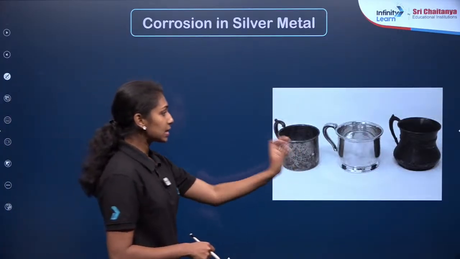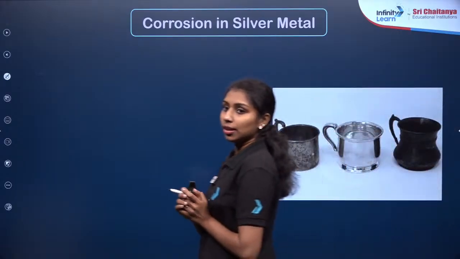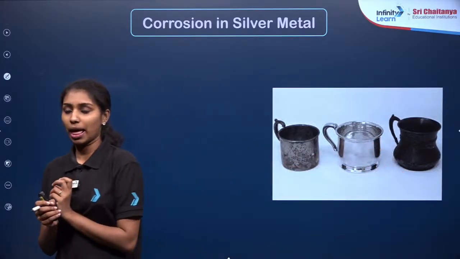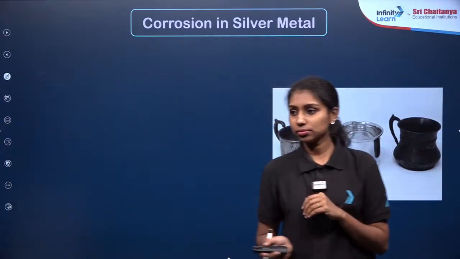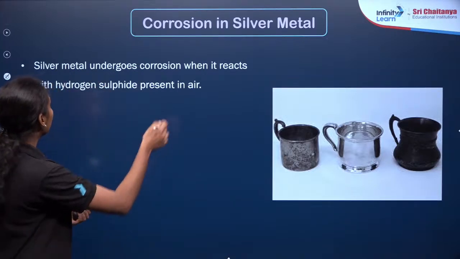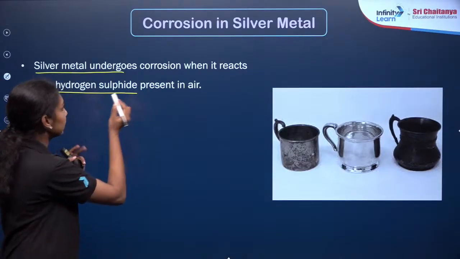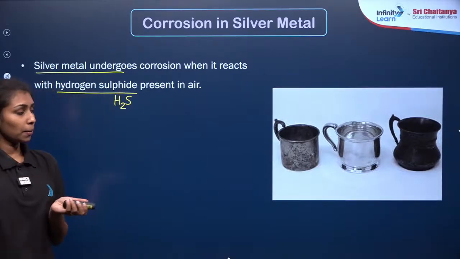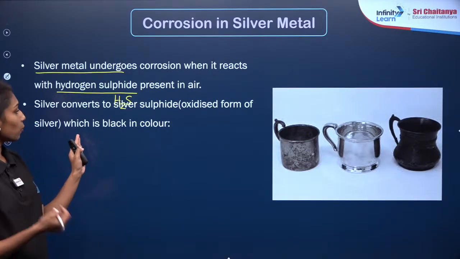Now what you are observing in this image, in the middle we can see a silver pot, right? The color is changing from silver to black. Again corrosion is happening here in the case of silver metal also. So what will be the reaction behind that? Here the silver metal will react with the hydrogen sulfide present in the air. So the silver converts to silver sulfide, which is the oxidized form of silver and is black in color.